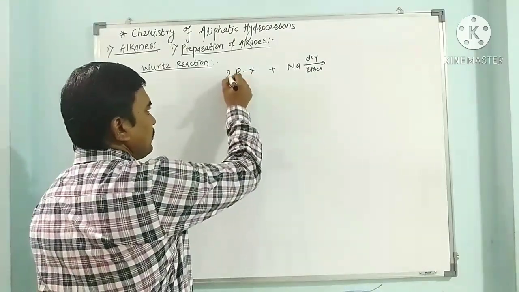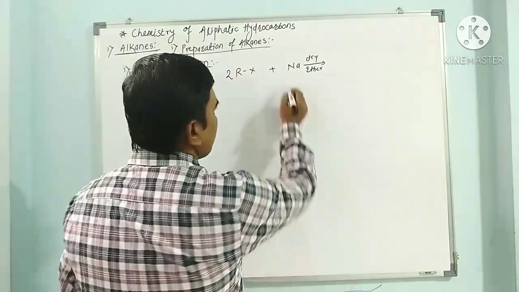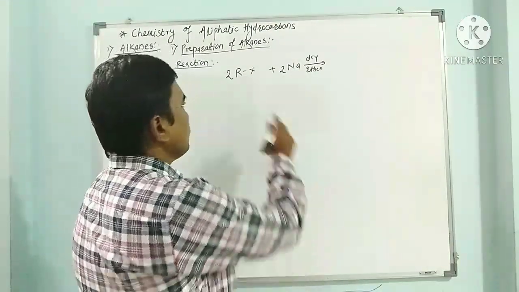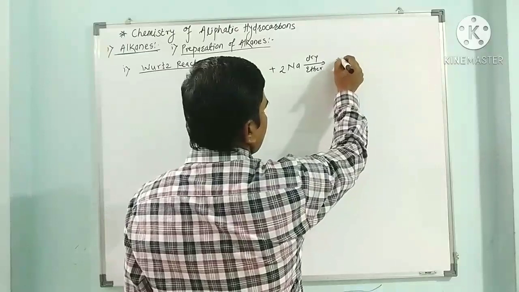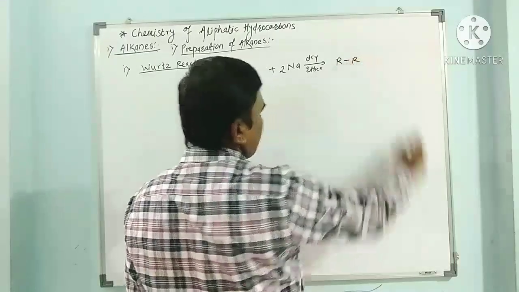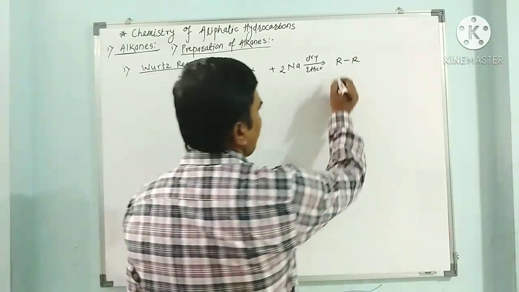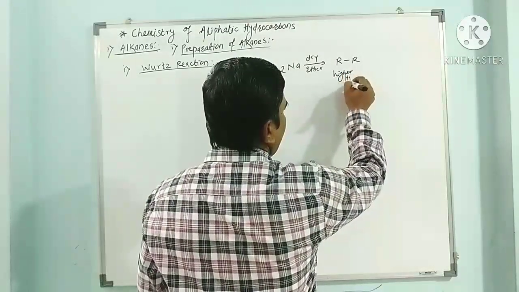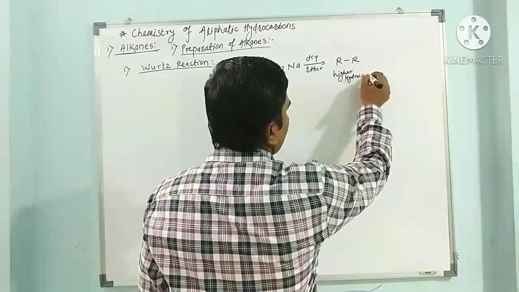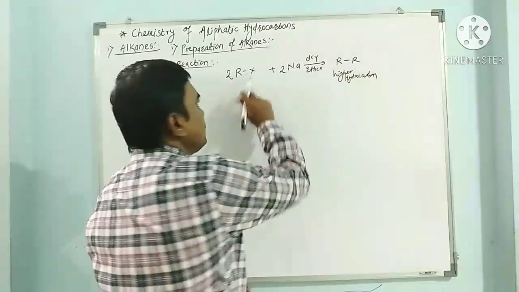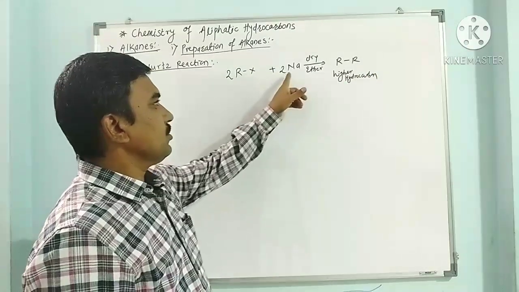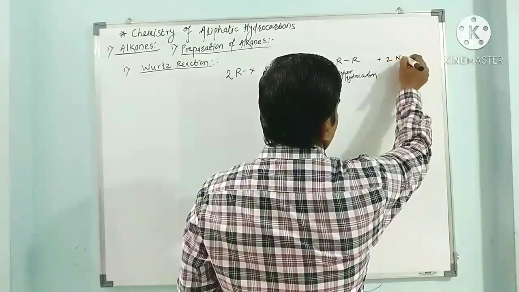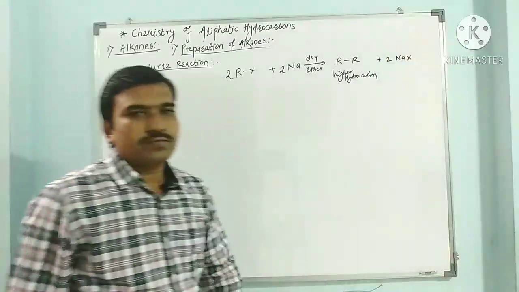When 2 moles of alkyl halide react with 2 moles of sodium metal, it gives R-R, that is a higher hydrocarbon, with the loss of 2 moles of NaX, sodium halide.